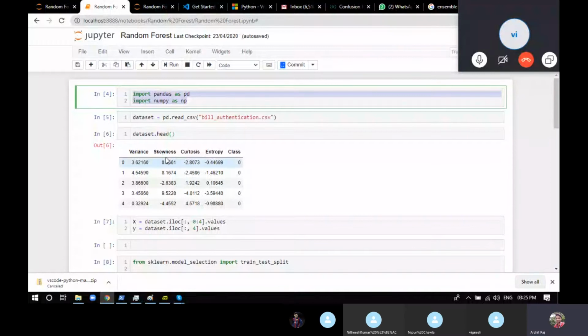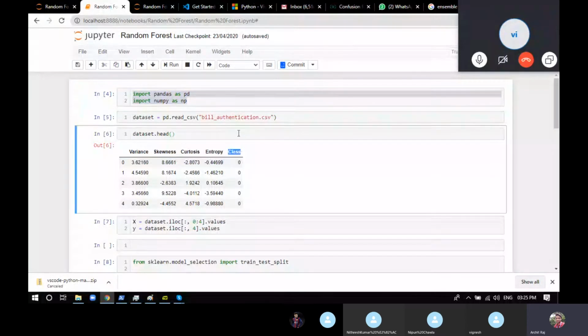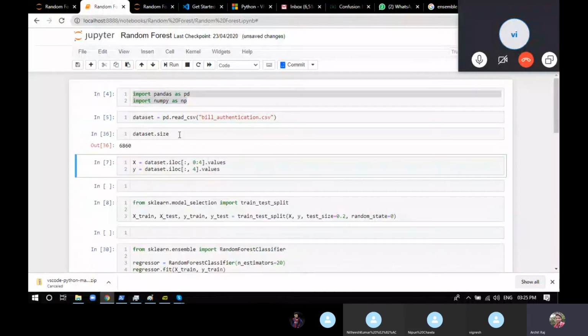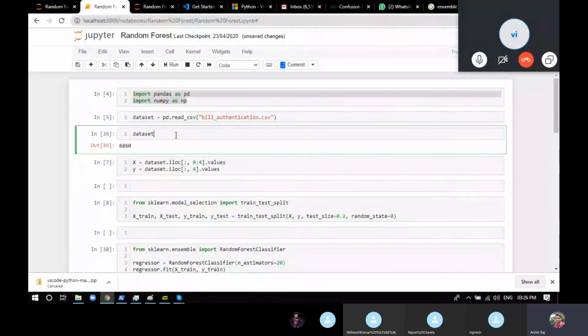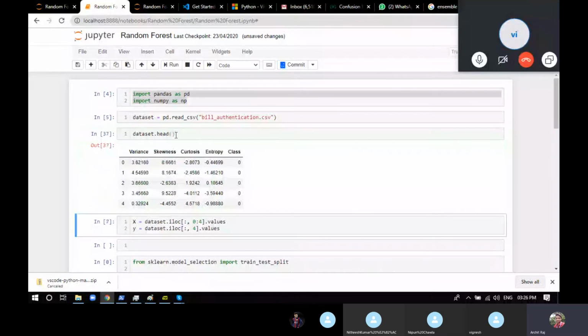It takes 4 attributes, which are variance, skewness, kurtosis, and entropy. On the basis of that, it's telling whether the note that you got is authenticated, meaning it's original, or faked or forged. If I check the exact size of the data set, you have 6,860 rows. Completely fine. Let me view just the header to see what all things are there.